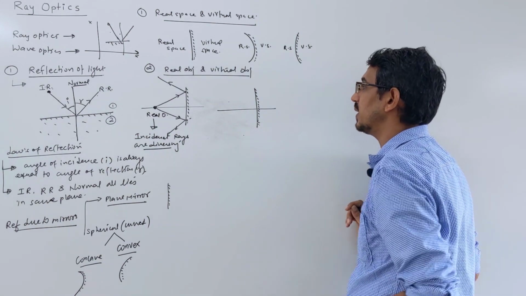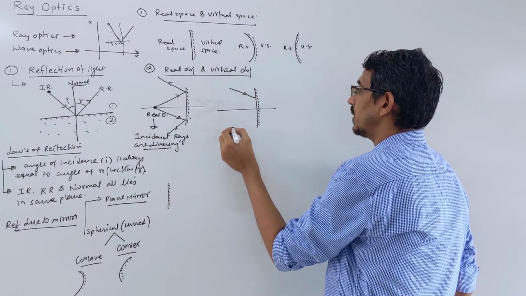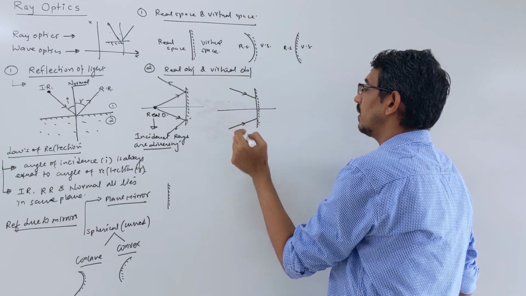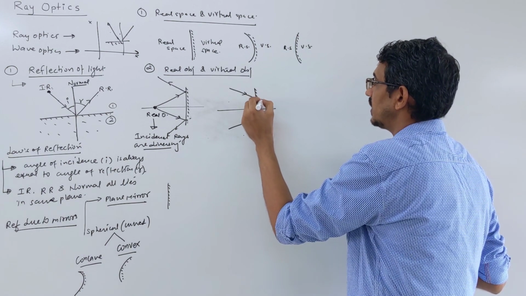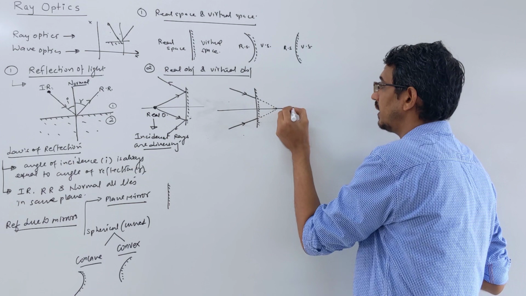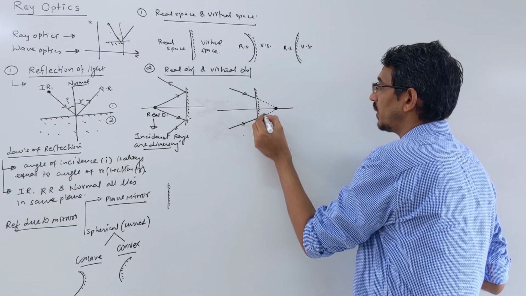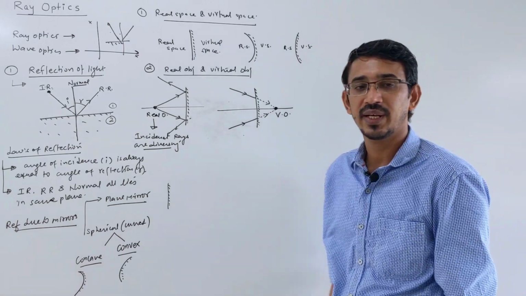I have drawn an image actually. Look here, suppose some rays are coming this way onto this mirror. They will hit this mirror and reflect back. Suppose you extend them on the back side, then they are supposed to meet at this point. This will be your virtual object, correct?